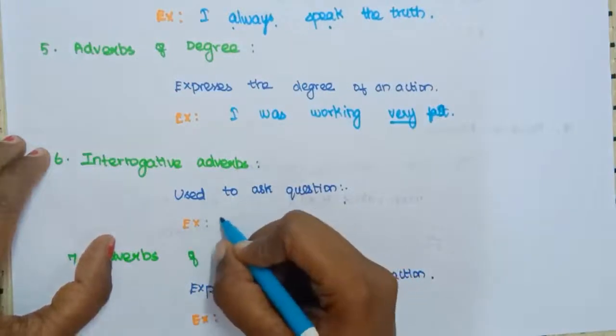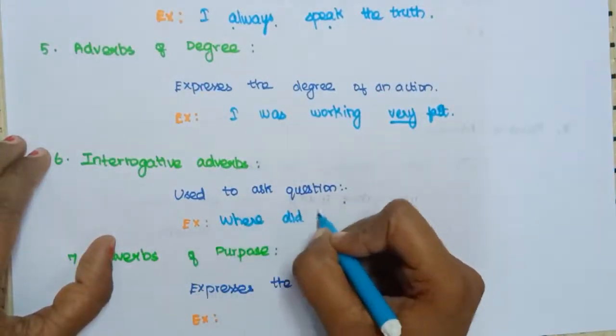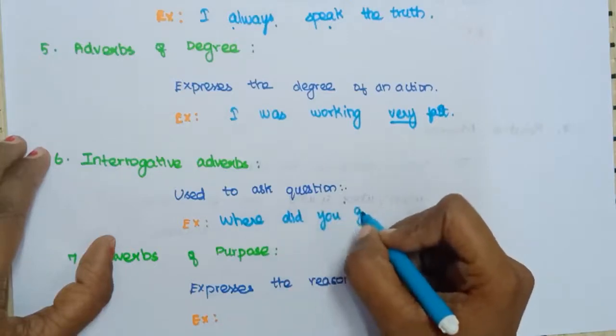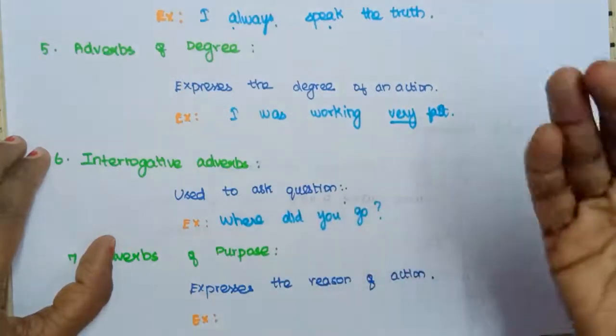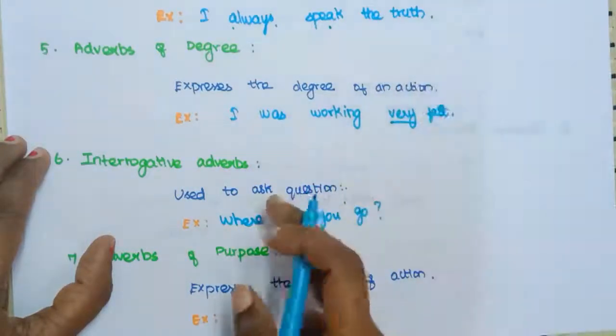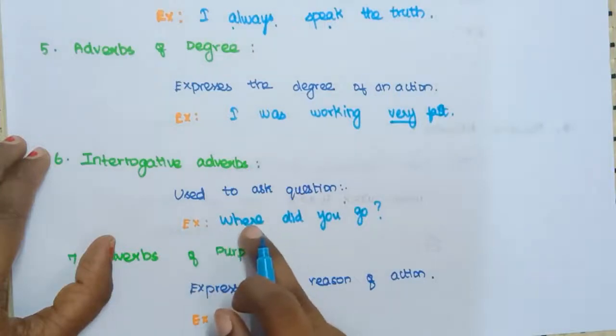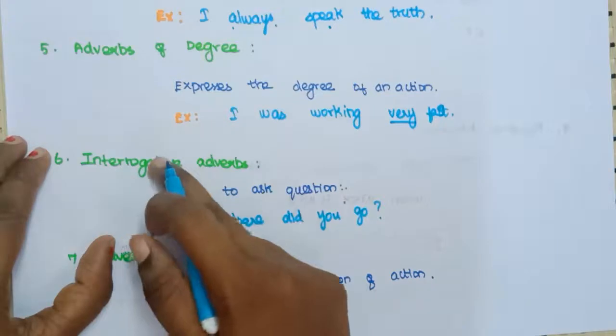So if you say, for example, where did you go? Now it is asking where you are going. So it is called interrogative adverbs. Here, this question word, the word that is used to ask the question, is called an interrogative adverb.